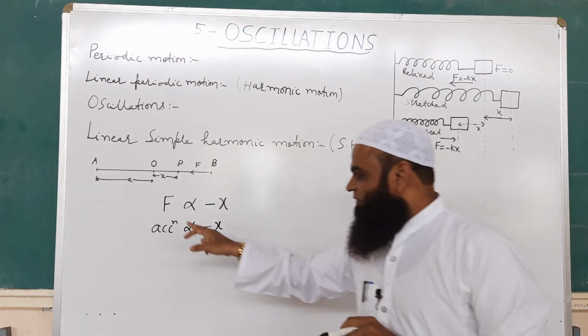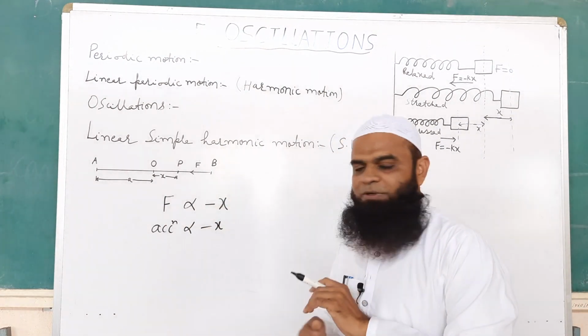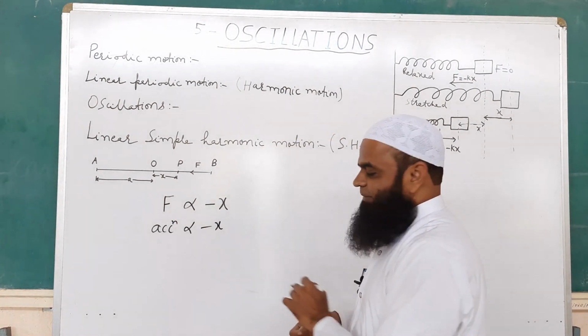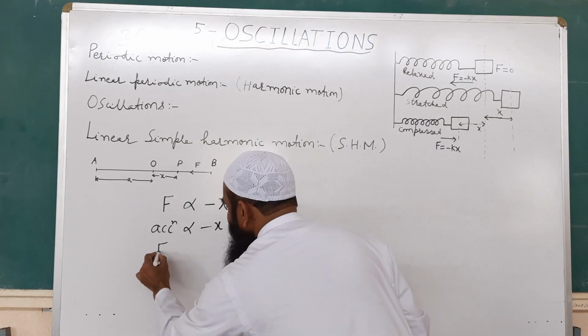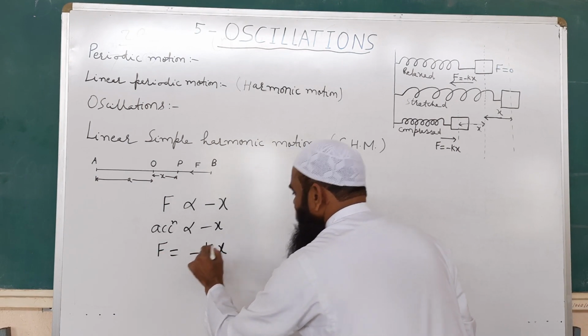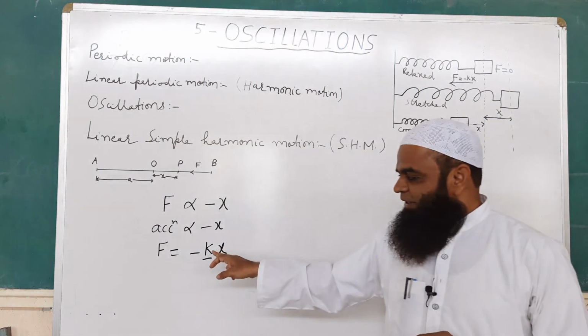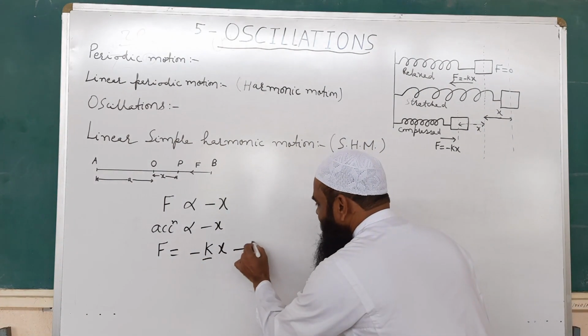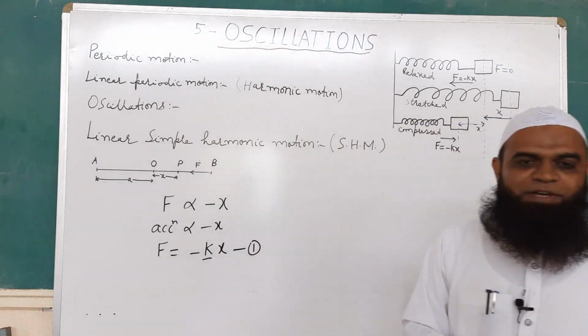So as we know, force is directly proportional to minus x. If you remove the proportionality sign, we can write F is equal to minus kx, where k is nothing but the constant of proportionality. Give it equation number 1. And what is this k?